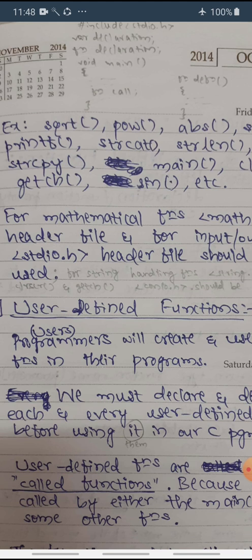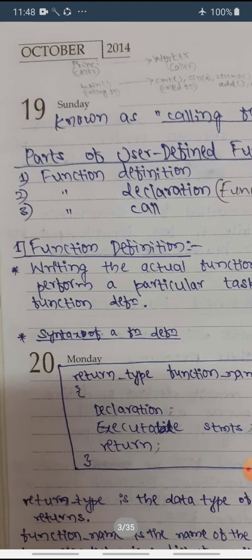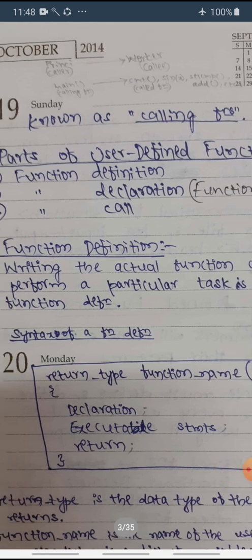There are mainly three parts for user defined functions: function declaration in the declaration section, the function call inside the main function, and after the closing of the main function we write the function definition. One simple example to differentiate between the caller, that is the calling function, and the callee, that is the called function: a boss will always call the servants.